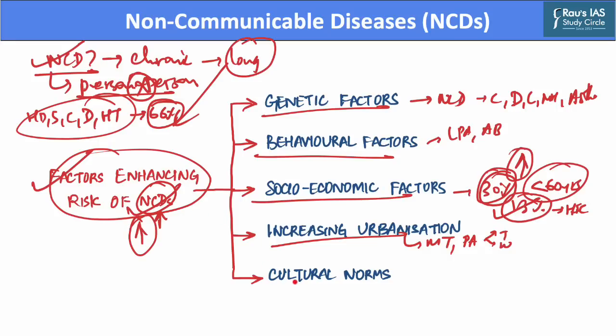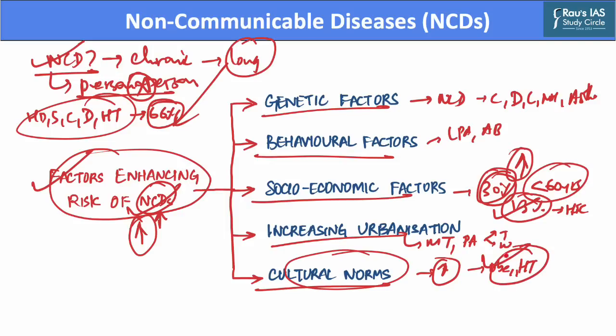Towards the end, there are also cultural norms at play. And these cultural norms include preferences for foods which are high in animal fats. And these foods also have become more socially acceptable. And hence, these fast foods result in obesity as well as hypertension. And these are a significant cause for deaths which are related to non-communicable diseases.